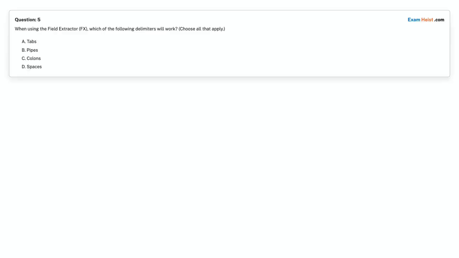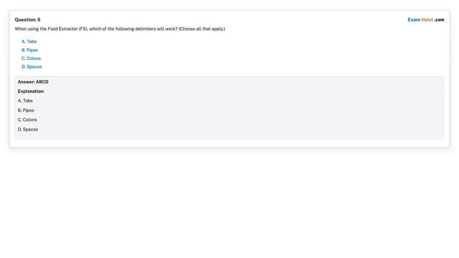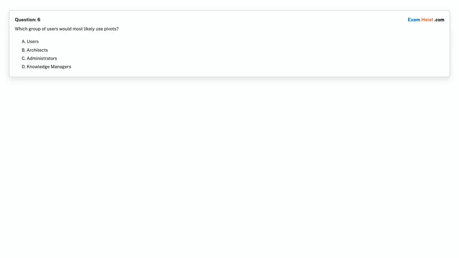Question 5. When using the field extractor, fx, which of the following delimiters will work? Choose all that apply. Option A. Tabs. Option B. Pipes. Option C. Colons. Option D. Spaces. Choose the correct answer. Correct answer is Option A. Tabs. Option B. Pipes. Option C. Colons. Option D. Spaces.